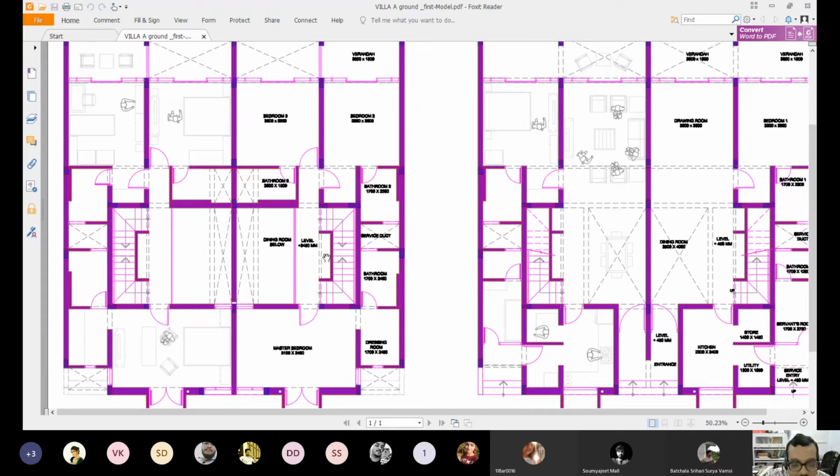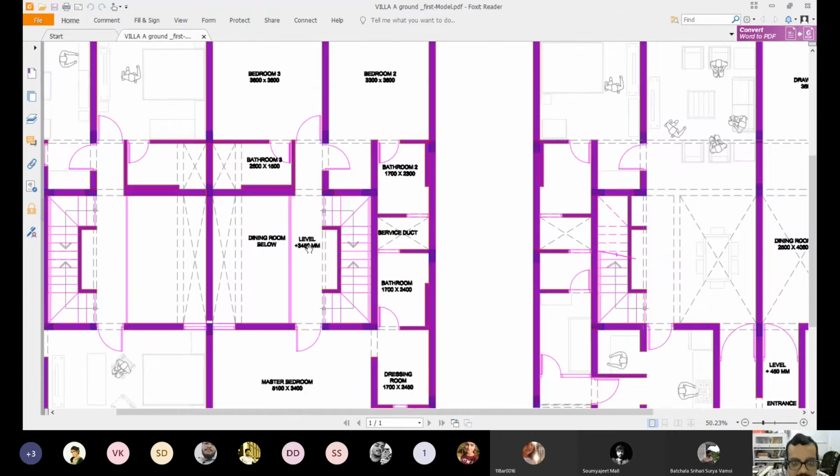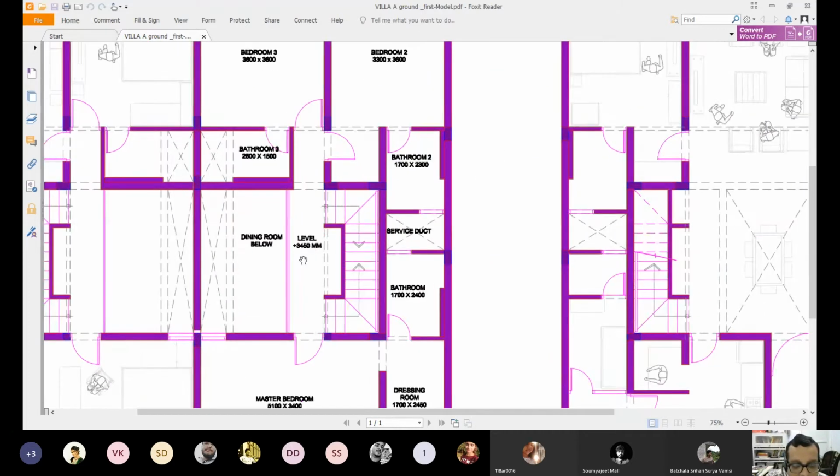So we come in here. From the ground floor we climb up here and we come in here. So this level is, let me zoom once, plus 3450. So what is the floor to floor height? So 3 meters. Okay, fine.